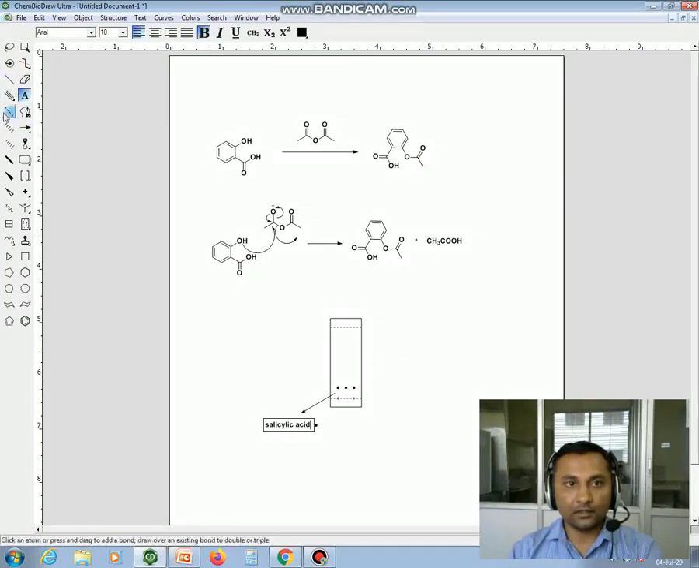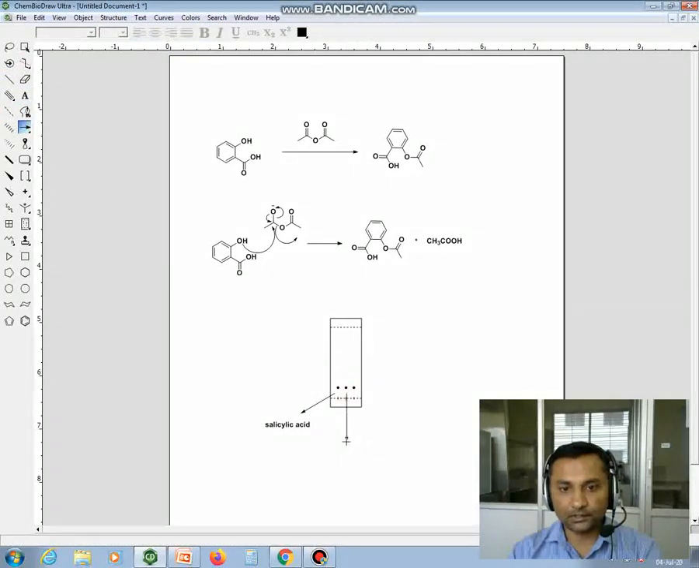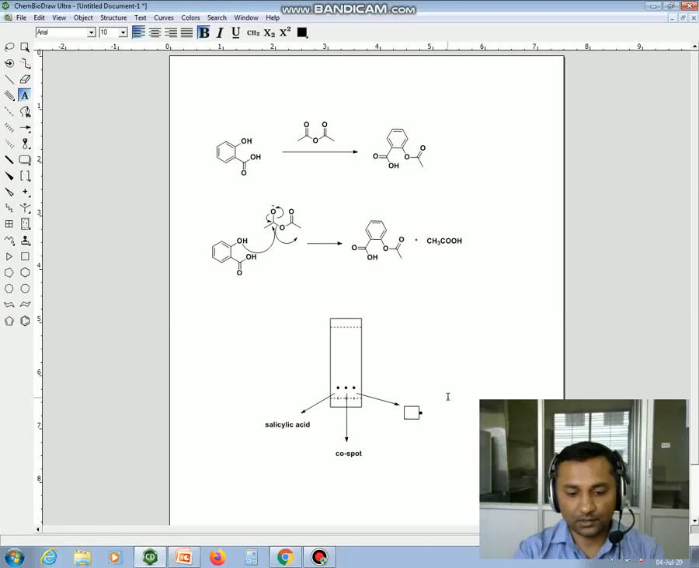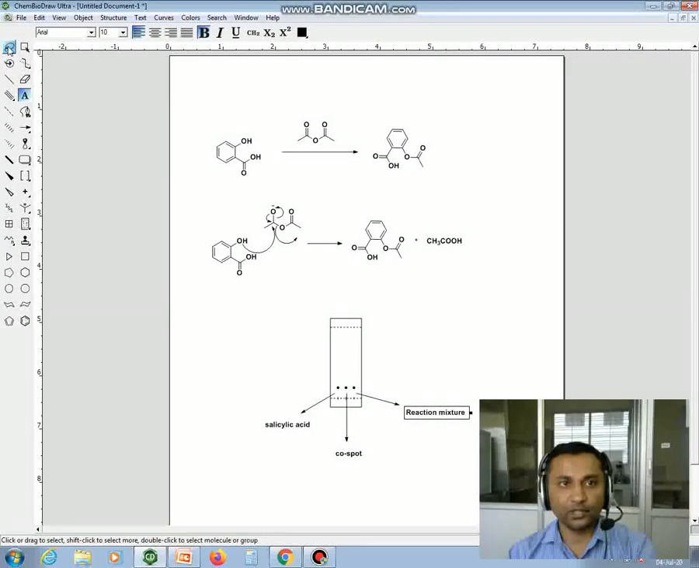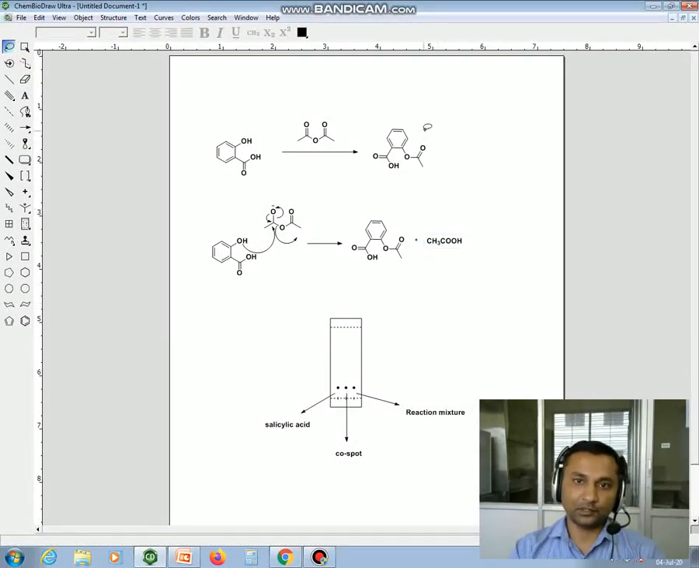Okay, and you can give the arrow for the middle spot. This is the co-spot you can write. This is the co-spot, and the third spot represents your reaction mixture. So you can write reaction mixture here. Okay, so here the TLC plate as shown, the first one is our salicylic acid, the second one is our co-spot, which is salicylic acid plus reaction mixture, and the third one is your reaction mixture.